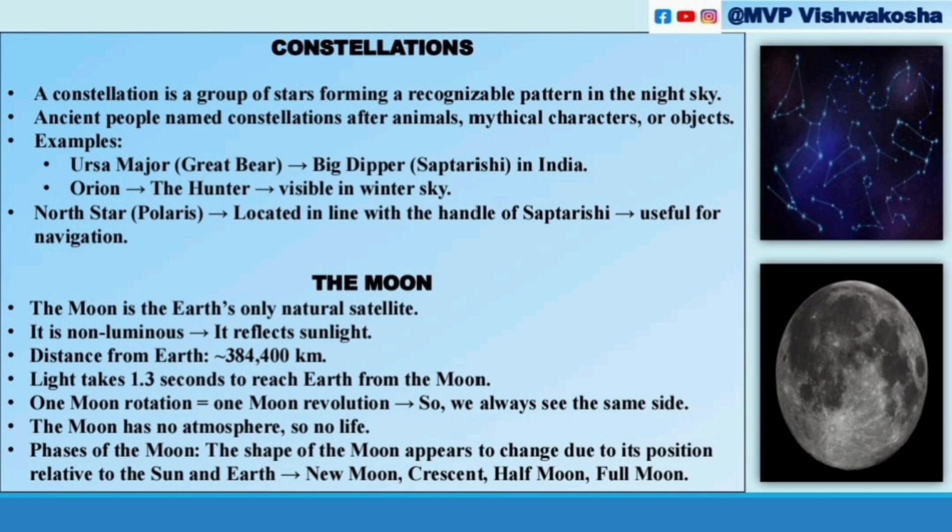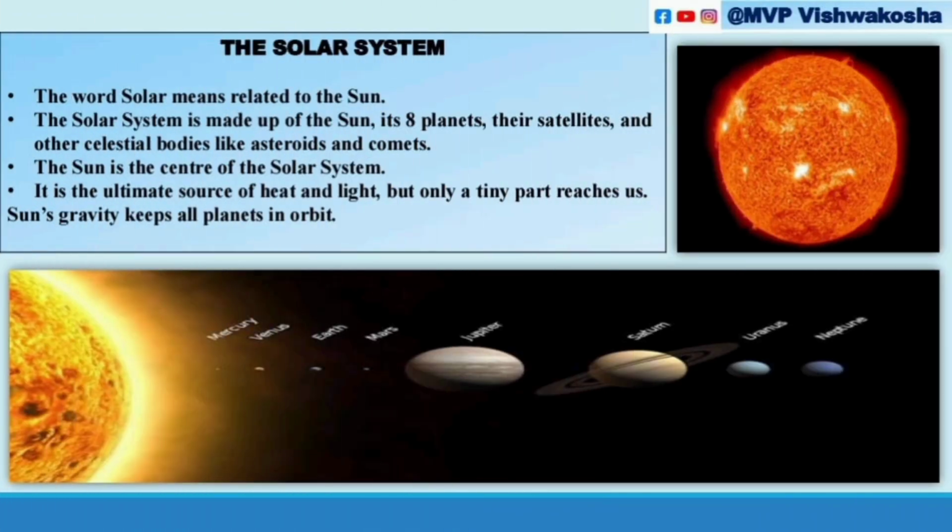Next is the solar system. Very important: the word solar means related to the sun only. The solar system is made up of the sun. It has 8 planets, right? Previously there were 9 planets, and Pluto is not a planet. It is a dwarf planet. There are also satellites and other celestial bodies like asteroids and comets.